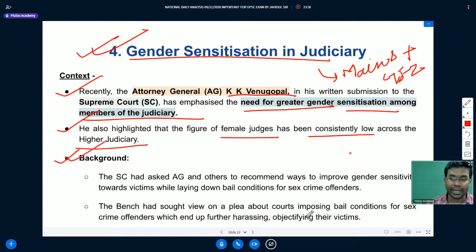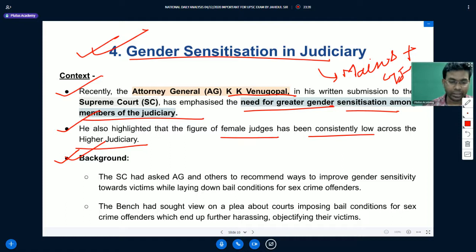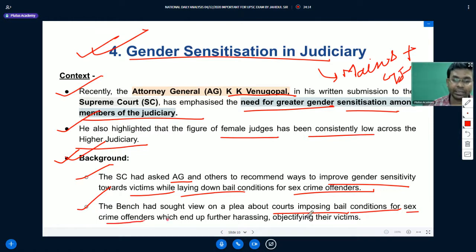So what is the background of this particular submission? The Supreme Court had asked the Attorney General and others to recommend ways to improve gender sensitivity towards victims while laying down bail conditions for sex crime offenders. The bench had sought views on a plea about courts imposing bail conditions for sex crime offenders, which end up further harassing and objectifying their victims.